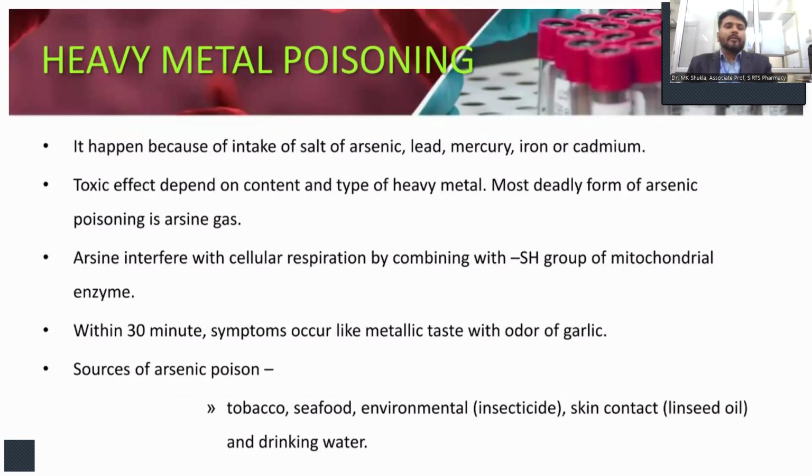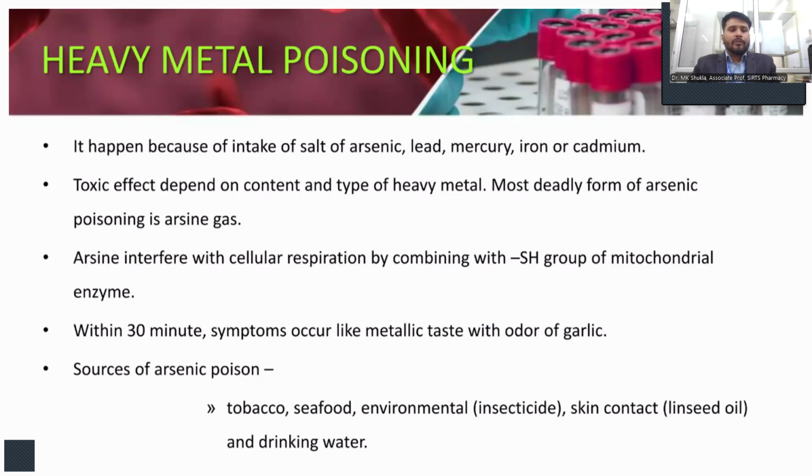Also, there is one more concerning topic, that is heavy metal poisoning. So what is this type of poisoning? It happens because of intake of salts of arsenic, lead, mercury, iron, or cadmium.